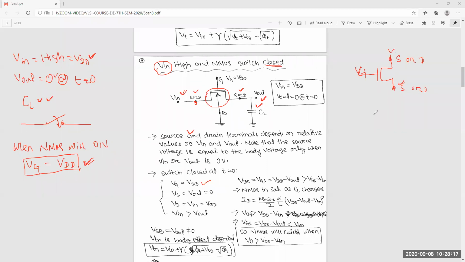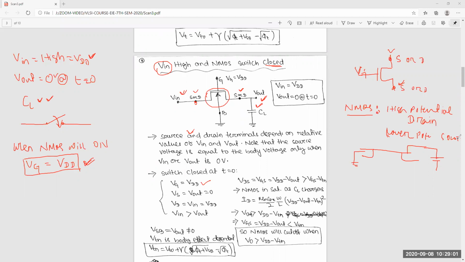Higher potential is drain and lower potential is source. Yeah, very nice. For NMOS, the higher potential node is your drain, because we are always giving the drain voltage for VDS, and the source is ground. So for NMOS, the node containing the higher potential is your drain, and the lower potential is source. Yes or no?